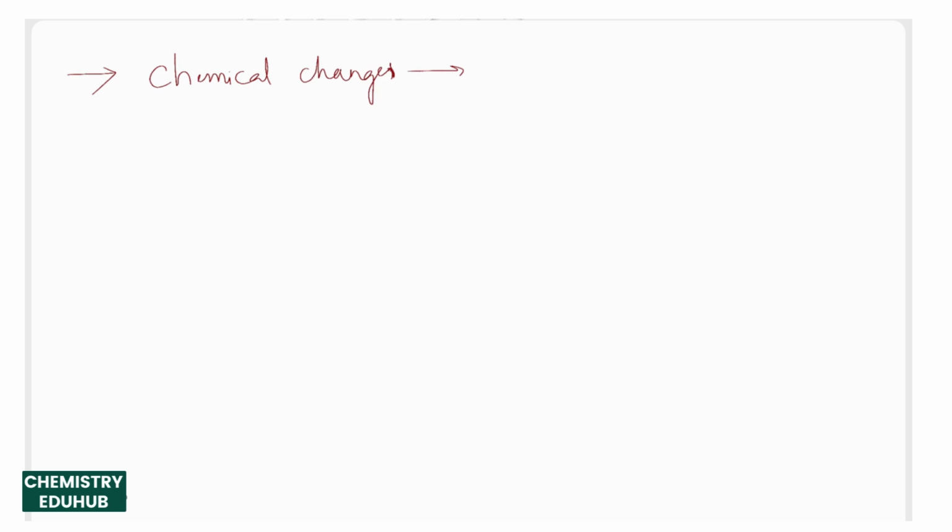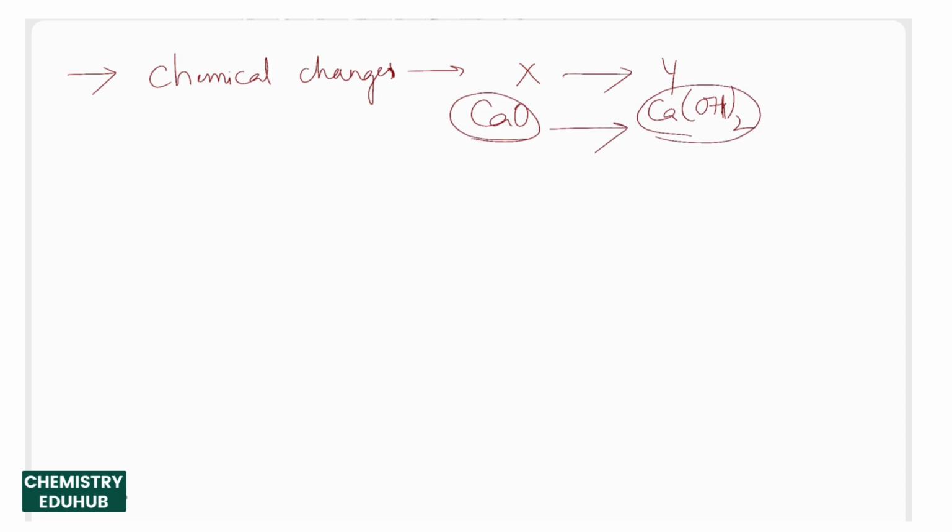What is that? The original substance, the initial substance that you take, will lose its characteristic properties compared to the final product. That means if you consider calcium oxide turning into calcium hydroxide, as we have seen in activity 1, where the formula is completely different, that means the properties are completely different.